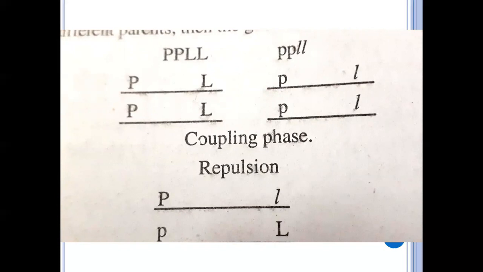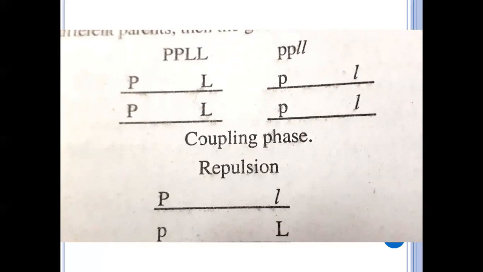And what is repulsion? Repulsion means that here they are presented just like the F1 heterozygote. It indicates that the two dominant genes come from two different parents. Then the genes are said to be in repulsion phase. So what is the heterozygous F1 plant? Capital P, small p, capital L, small l. That is the heterozygous F1 plant.